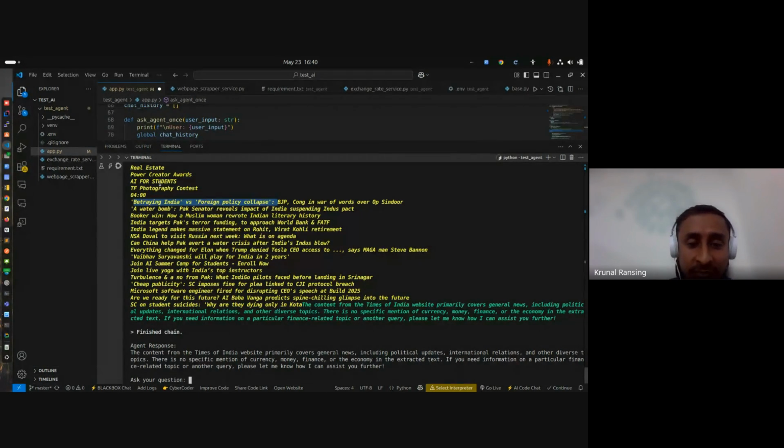From all those things, the LLM gets only these. So you can see the content from Times of India primarily covers finance. There is no specific news mention of currency. Oh, strange.